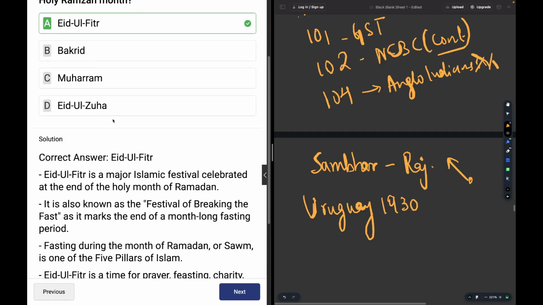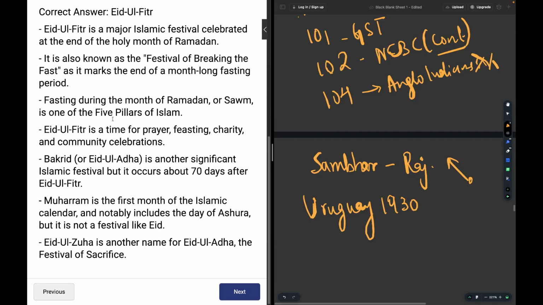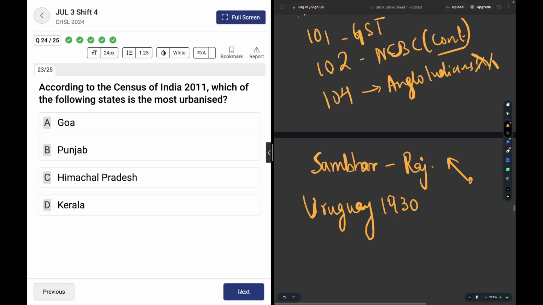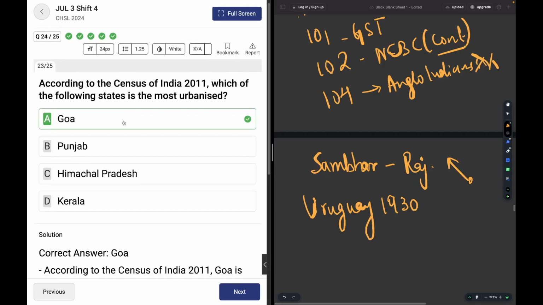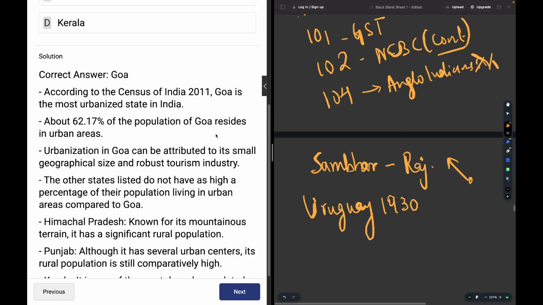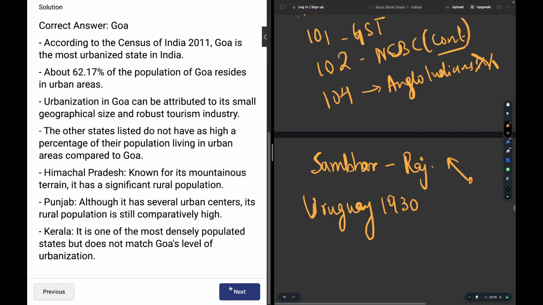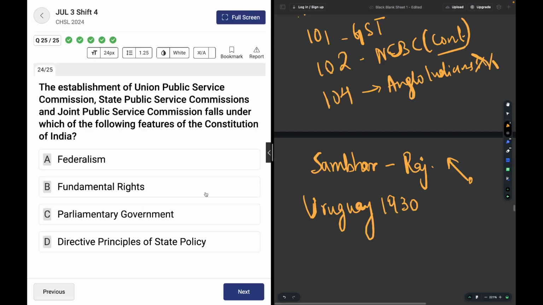At the end of Ramzan is the Eid ul Fitr. Okay, the Eid ul Fitr. Moving on. According to the census of India 2011, which of the following states is the most urbanized state? The answer is Goa, because around 62.17 percent of the population of Goa resides in urban areas. Himachal has a significant rural population, and Kerala is one of the most densely populated states, but it is not at the level of Goa's urbanization.